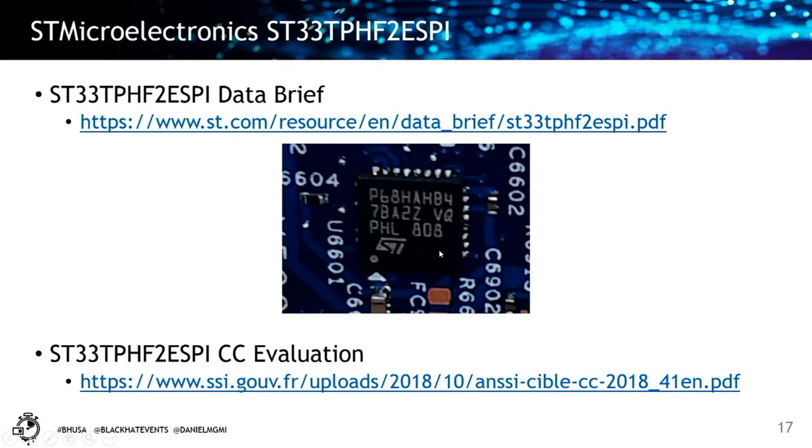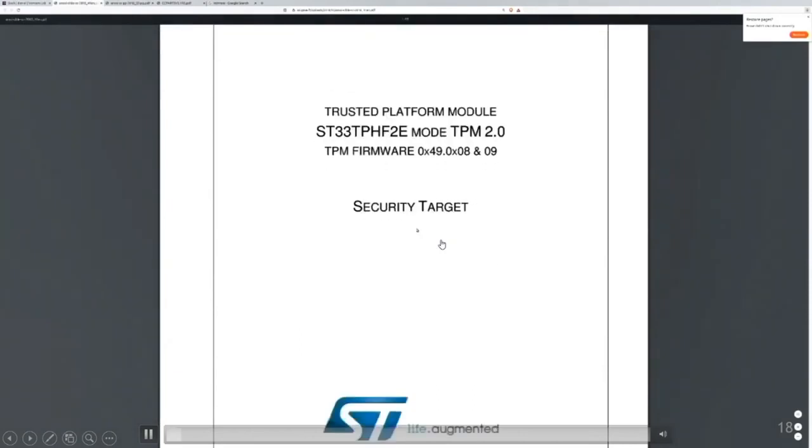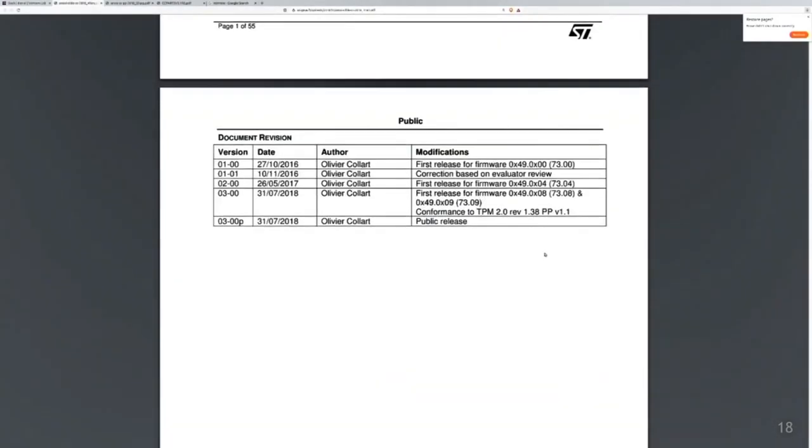We looked at the data sheet of this chip, and it shows that this supports resistance against side channel attacks. We also looked at the evaluation, and here is the link for the evaluation of this TPM chip. We looked through the different parts of this evaluation.